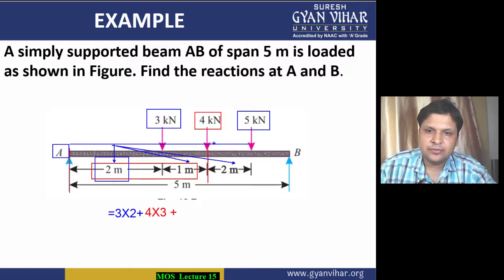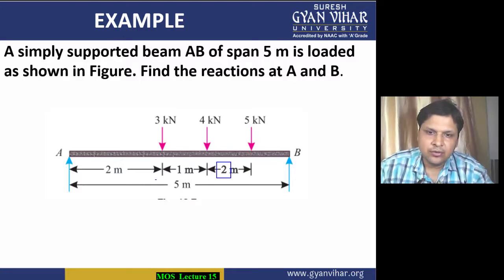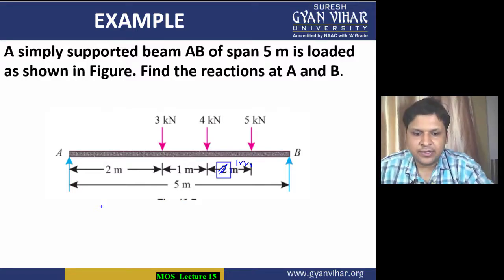All right. So in this way, here you correct this thing. Actually this is not 2 meter. If it were 2 meter, then the complete distance would not be 5 meters. So don't take it as 2 meter, students. It is 1. Correct it. This is your 1 meter. So in this way, we will write the moment equation. I have told you, all the clockwise moments. If I write all the clockwise moments, then it is equal to what?